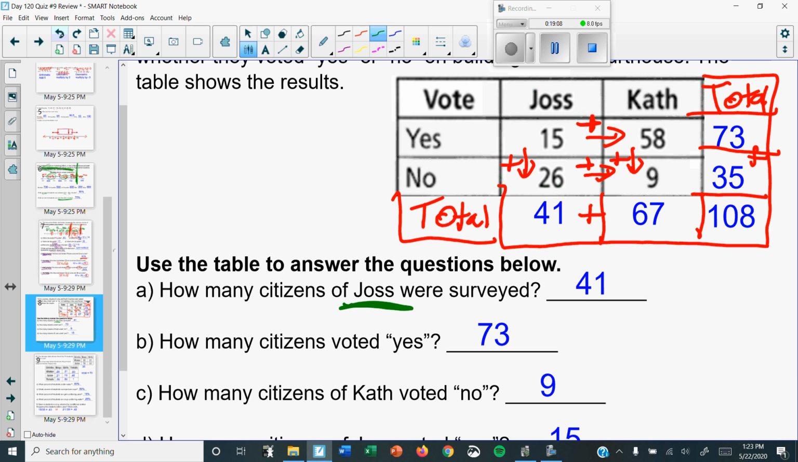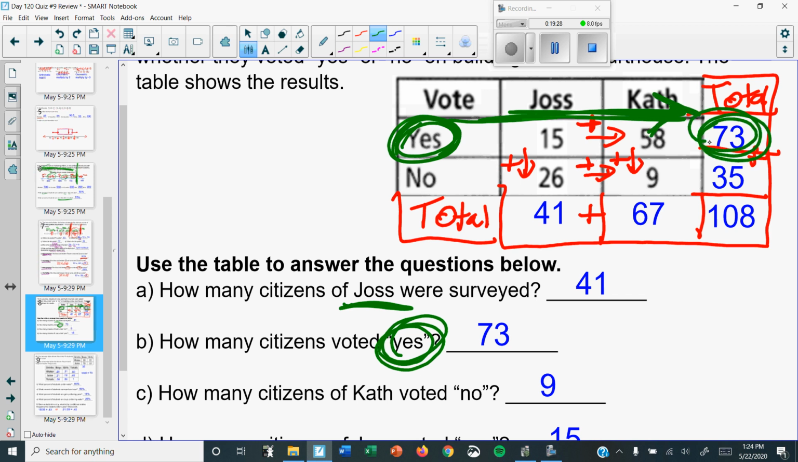Okay, the next question says, how many citizens voted yes? Did it ever say voted yes in Joss? No. Did it ever say voted yes in Cath? No. It just said how many people voted yes. So go to where it says yes. Go all the way to the end. And there it is. 73 people voted yes. Again, if it's talking about one thing, go all the way to the end.